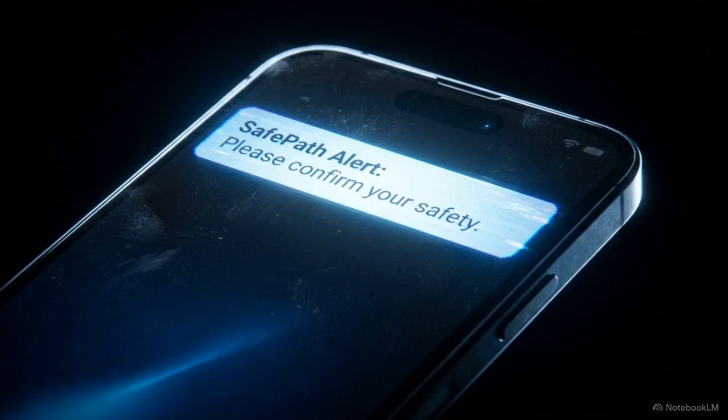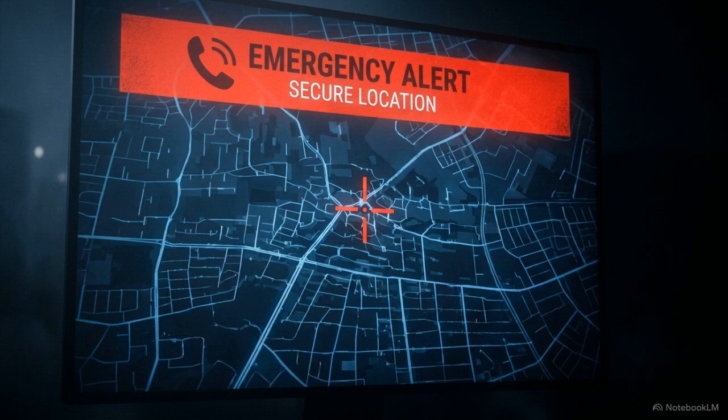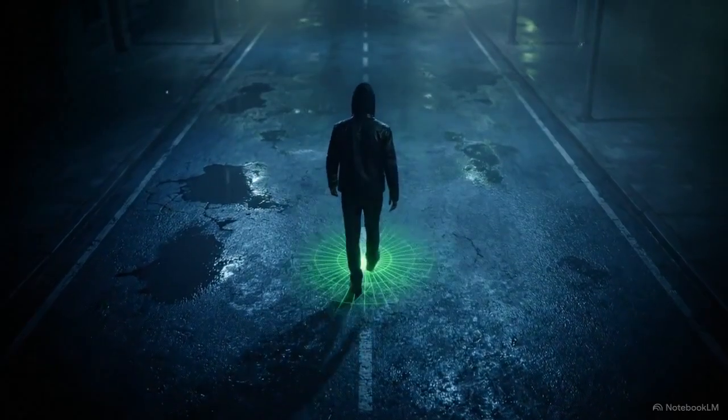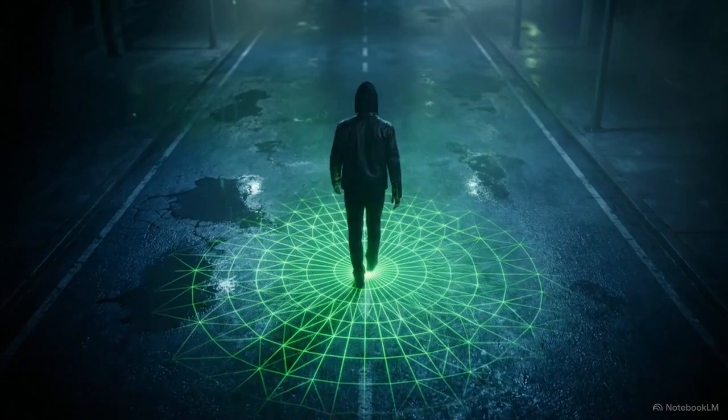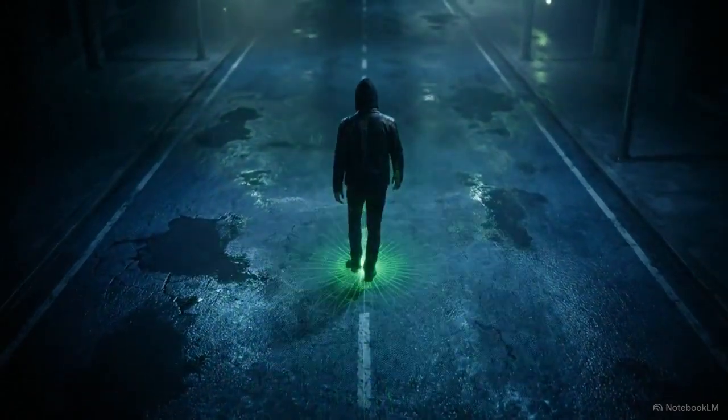First, a push notification hits the user's phone. If ignored, the system sends an SMS and places a phone call to emergency contacts. Finally, if the silence continues, it auto-dials emergency services, providing them with precise GPS coordinates. This protocol wraps the user in a continuous digital safety net. Even walking alone, a vulnerable traveler is never isolated or off the grid.